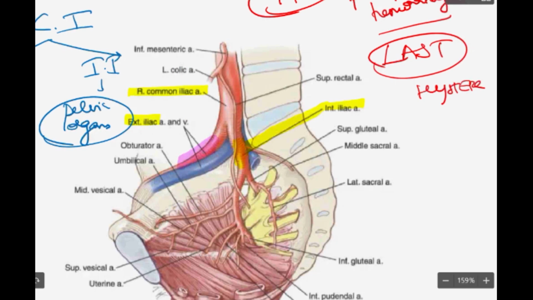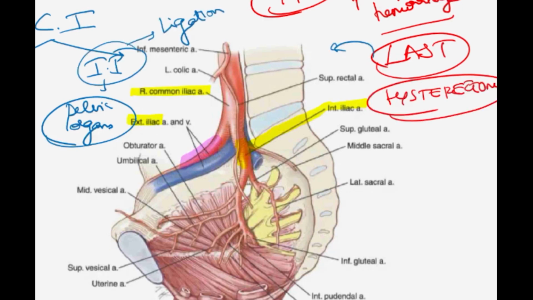The step before that is something called internal iliac artery ligation. That is, you are going to put a clamp on or tie the internal iliac artery so that blood supply does not enter these pelvic vessels.